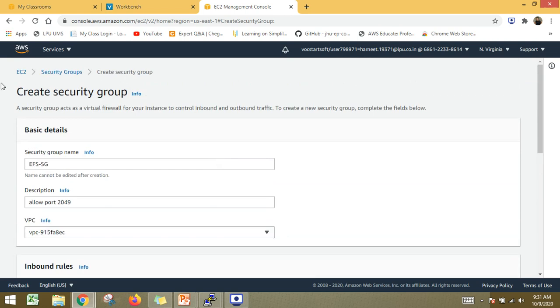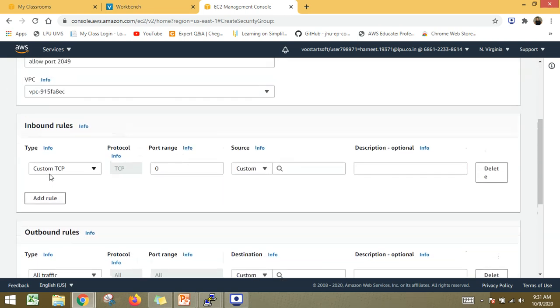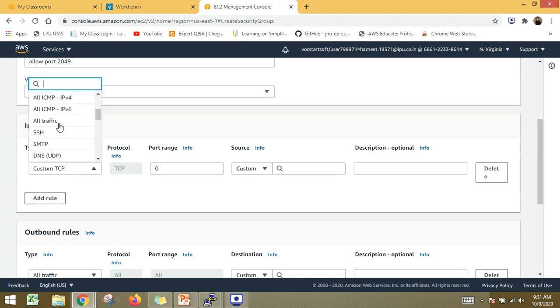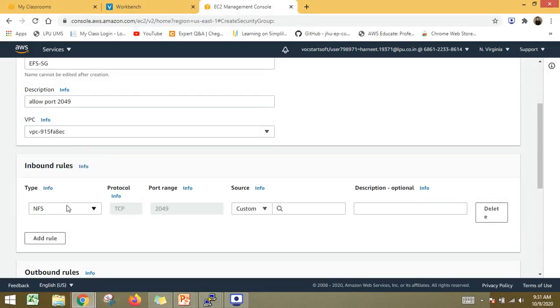The reason behind creating the security group is that we have to add a rule here. The rule is that we want the NFS protocol to be established. So let's search for NFS. NFS is here. As I said, NFS works on port 2049.